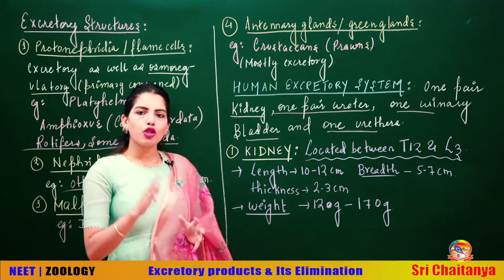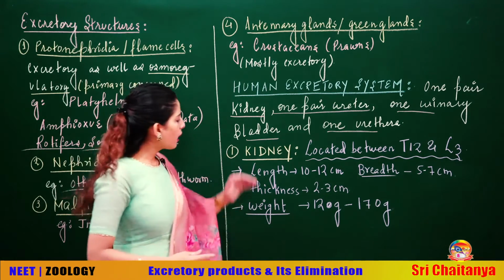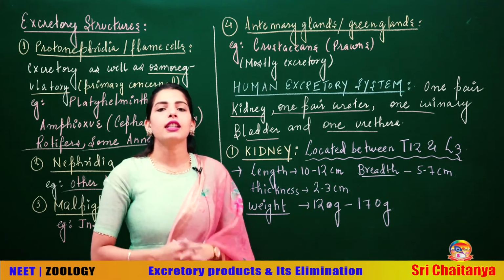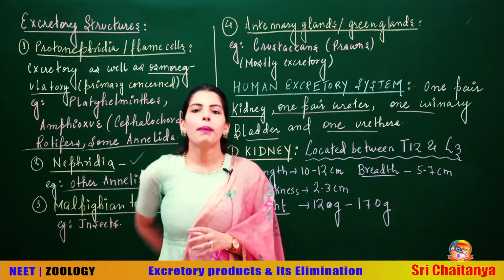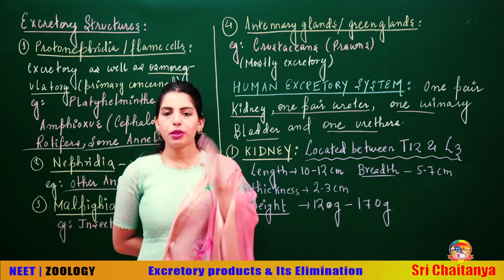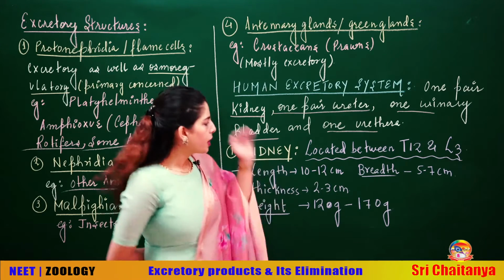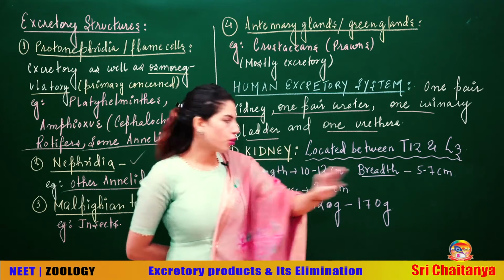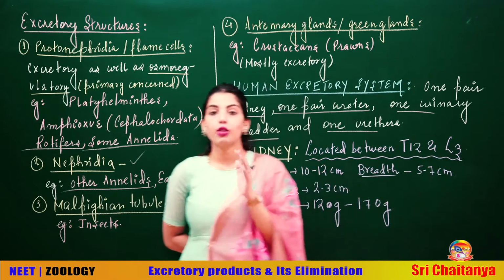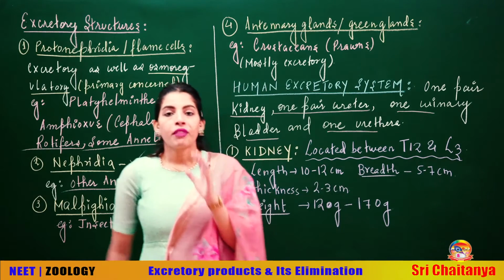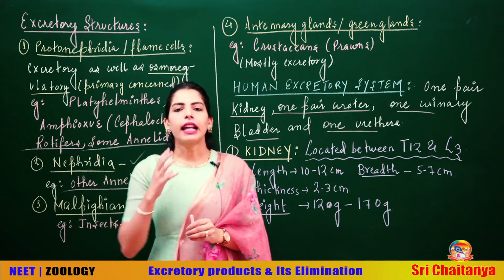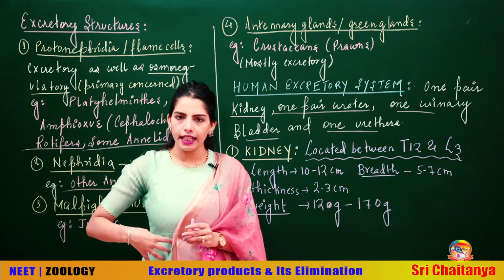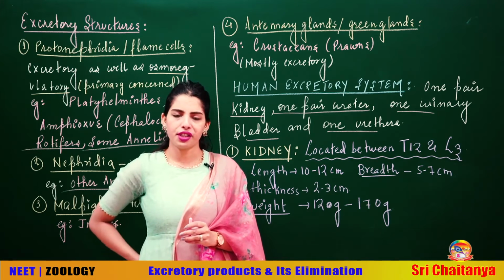Now talking about the parts one by one. Talking about the very first part, which is the kidney. The kidney is located, when you compare it with the vertebral column, between the last thoracic, which is T12, and the third lumbar. So between T12 and L3 is the location of the kidneys. Also remember students that kidneys are attached to the dorsal body wall. It is free on the ventral side. It is attached to the dorsal body wall.